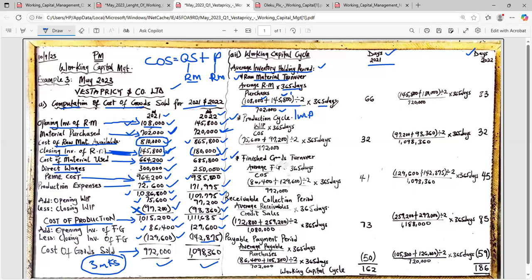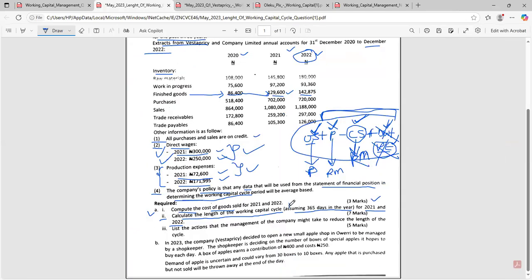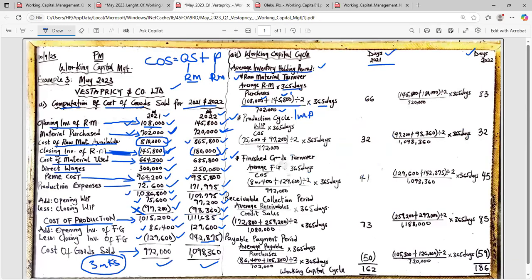Now, somebody wants to ask, must I use 365 days? What about I use 366 days? Come back to the question. The question told us to assume 365 days in a year. So the question has told you what you should use, 365 days. Please go and use it. If the question is silent, please still use 365. That is the normal year. If the question says use 366, go and use 366 direct. Whatever the question tells you to do, do it. If the question is silent, use 365.